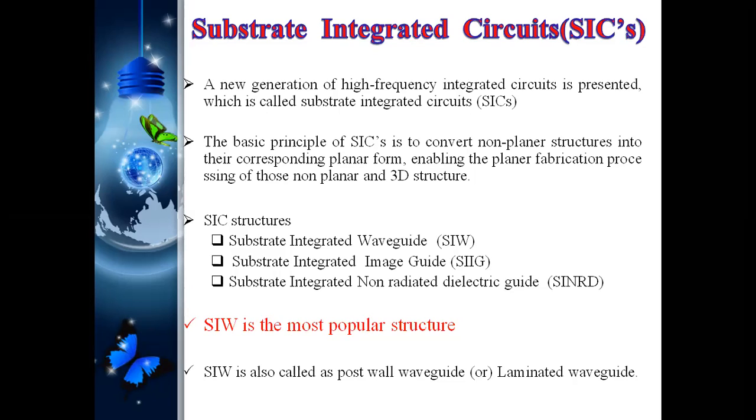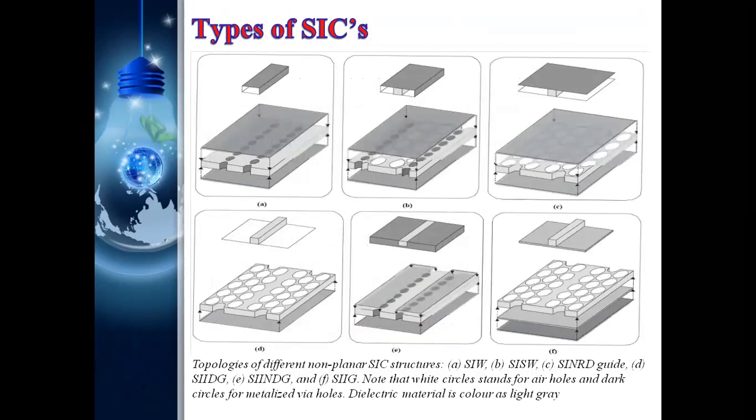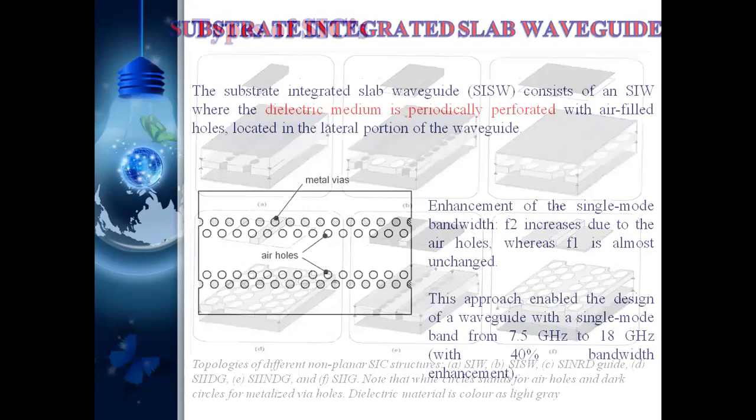Substrate integrated circuits are of many types: substrate integrated waveguides, substrate integrated image guides, substrate integrated non-radiative dielectric, and like this. But among these, substrate integrated waveguide is the most popular one because of its construction, and it is also called planar post-wall waveguide and laminated waveguide. These are the different types of substrate integrated circuits, and now we'll discuss them one by one.